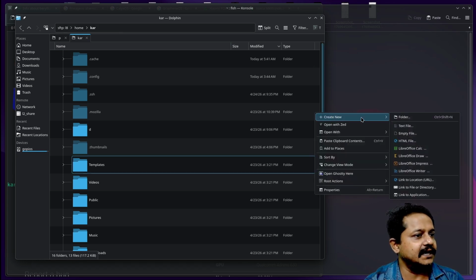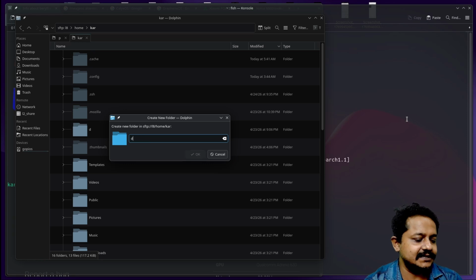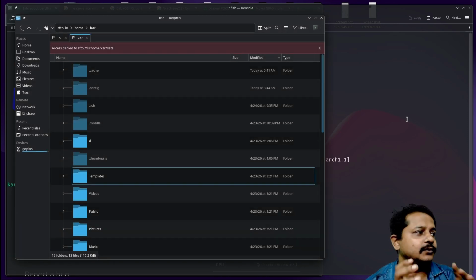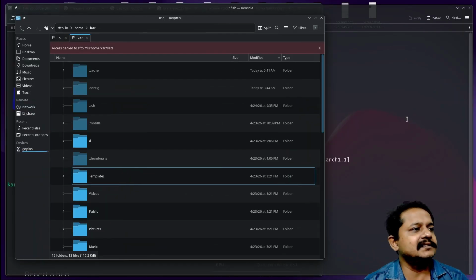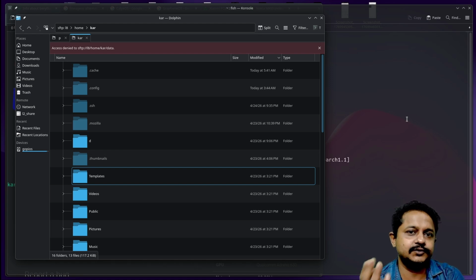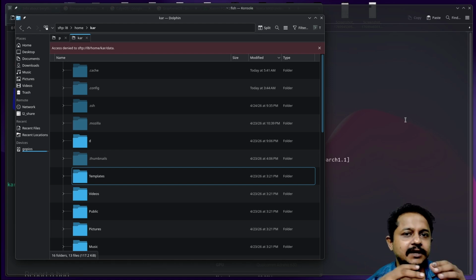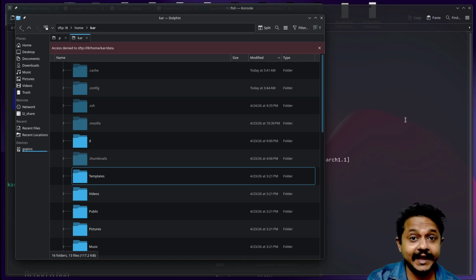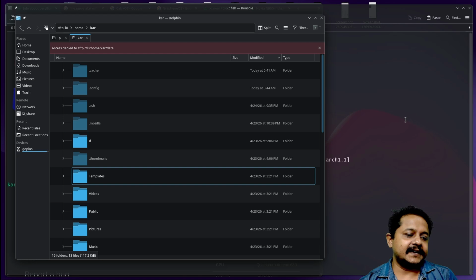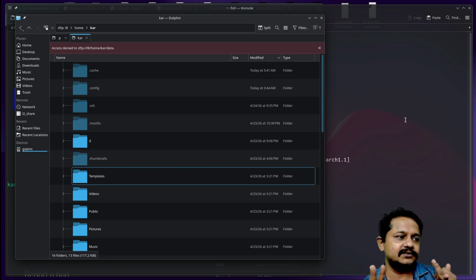What if I want to create a folder? Let me name this folder data. Access denied. This type of access control issue is very annoying for beginner-friendly Linux users. That is the reason why common people tend to like Windows. They make things simple. If you want something even simpler, then you must find a Mac, which is simpler to use. And the Mac operating system is in general more reliable and not prone to break. That is because they choose their hardware too. That means the hardware and the operating system always come together. That is the reason why they are much more stable than any Windows or Linux operating system.